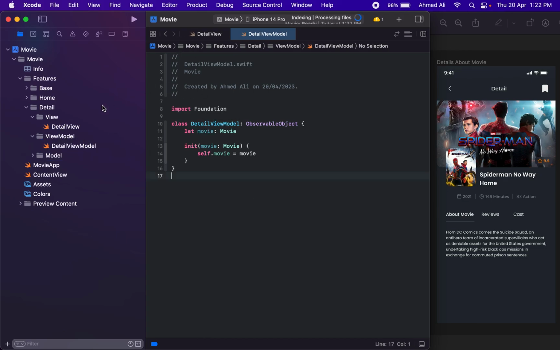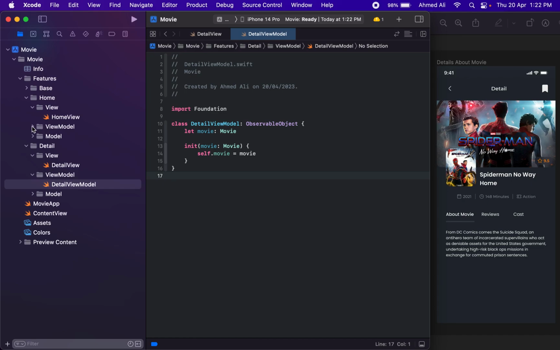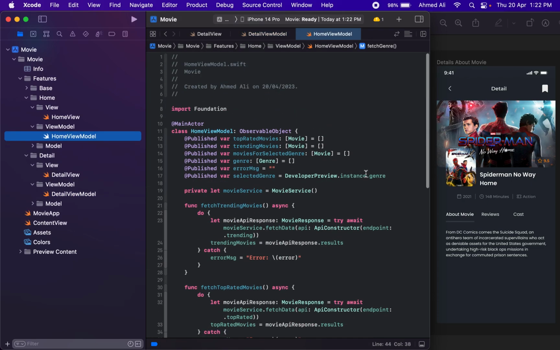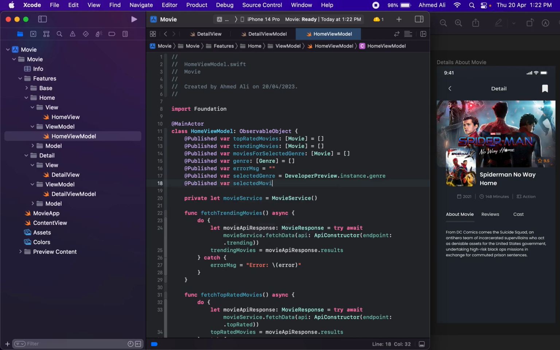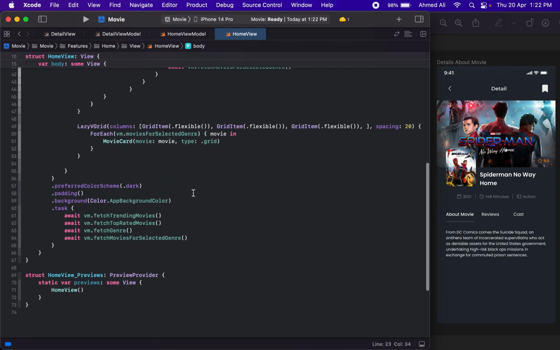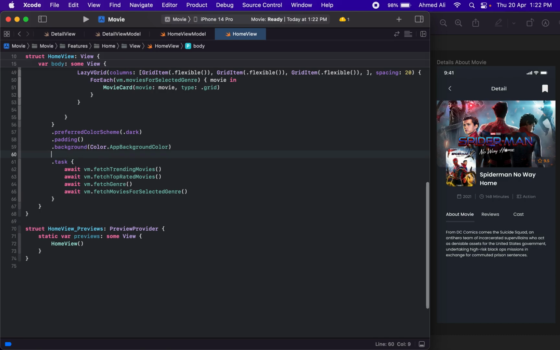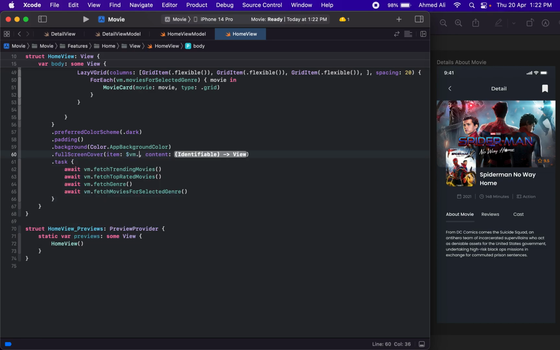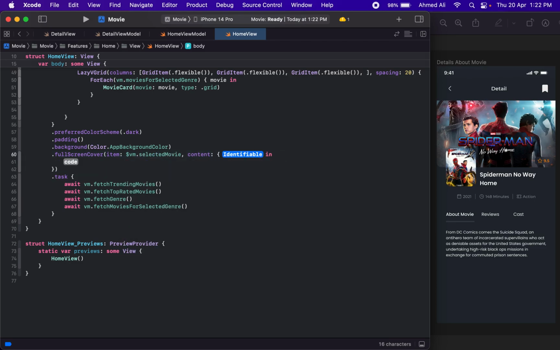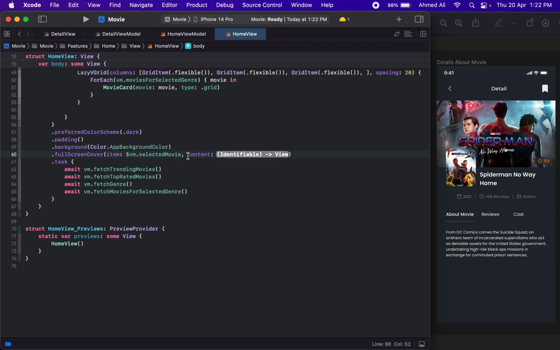Now let's just quickly connect this with our home view. So in the home view model we will have selected movie. By default let's just make it nil, and then in the home view we can have it like this, maybe dot full screen cover, this one. Then we can use dot selected, and for the content let's have it like this.